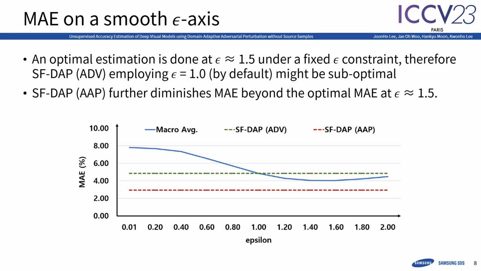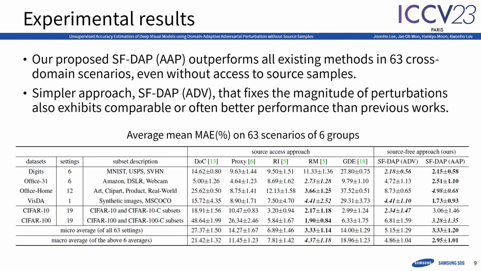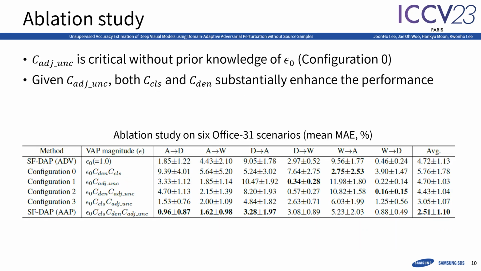We investigate the MAE trajectory over a smooth epsilon axis across challenging cross-domain scenarios. Applying ADV with a default epsilon of 1 can be suboptimal, as shown by the green dashed line. However, thanks to the adjusted predictive uncertainty, our AAP outperforms the optimal MAE of fixed perturbation marked by the blue line. Our source-free framework effectively addresses 63 scenarios and outperforms other source access approaches by a large margin.